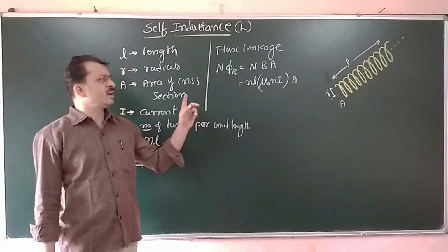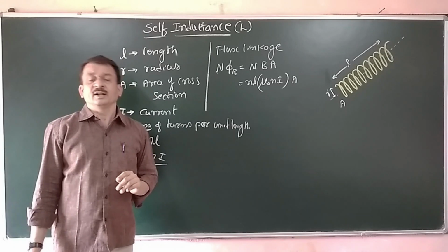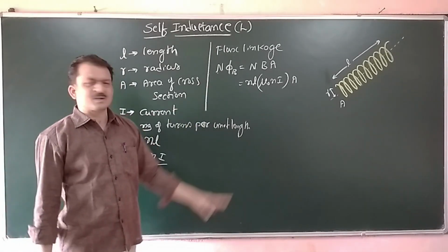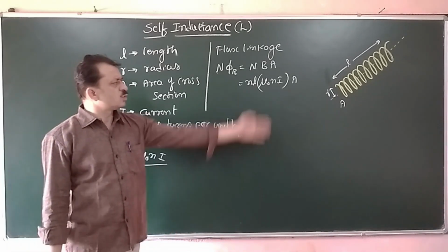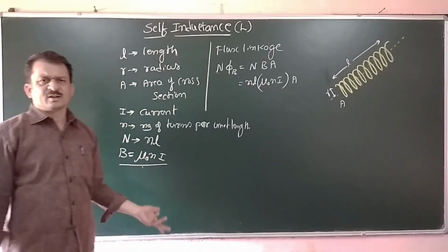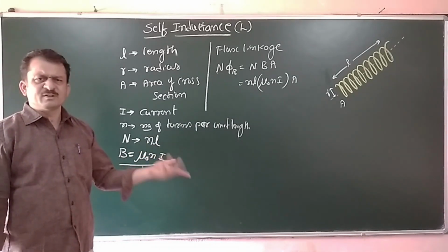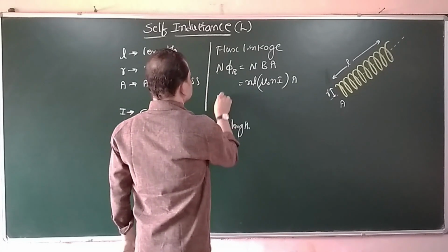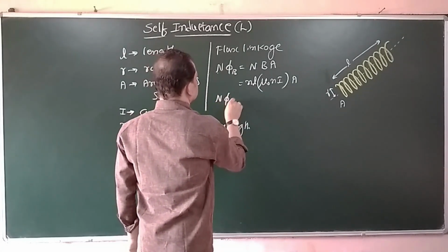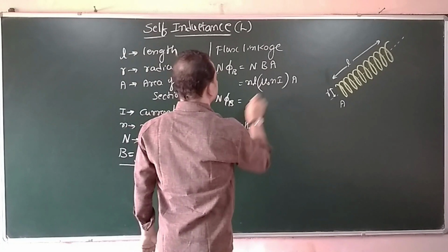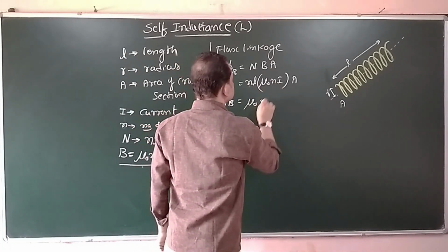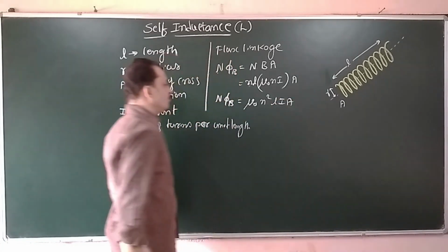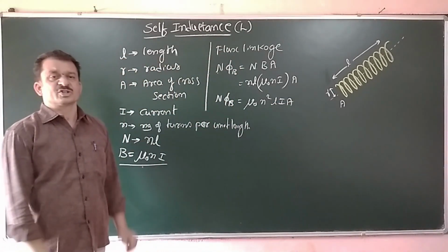Since here only one coil is present, there is no need to write A is equal to pi r square, though if you write it, it is not wrong either. Now the flux linkage becomes n L into mu naught n I into A. It is mu naught n square L I A. That is the flux linkage.